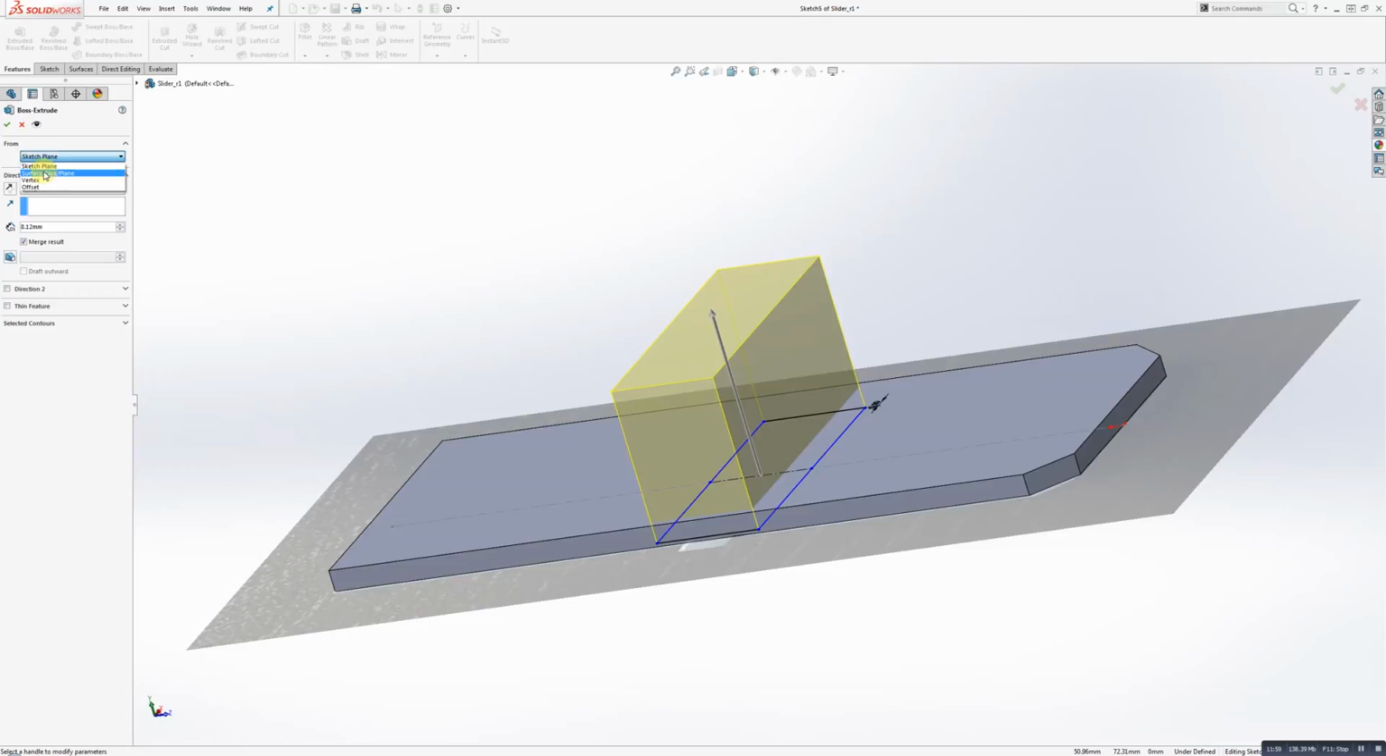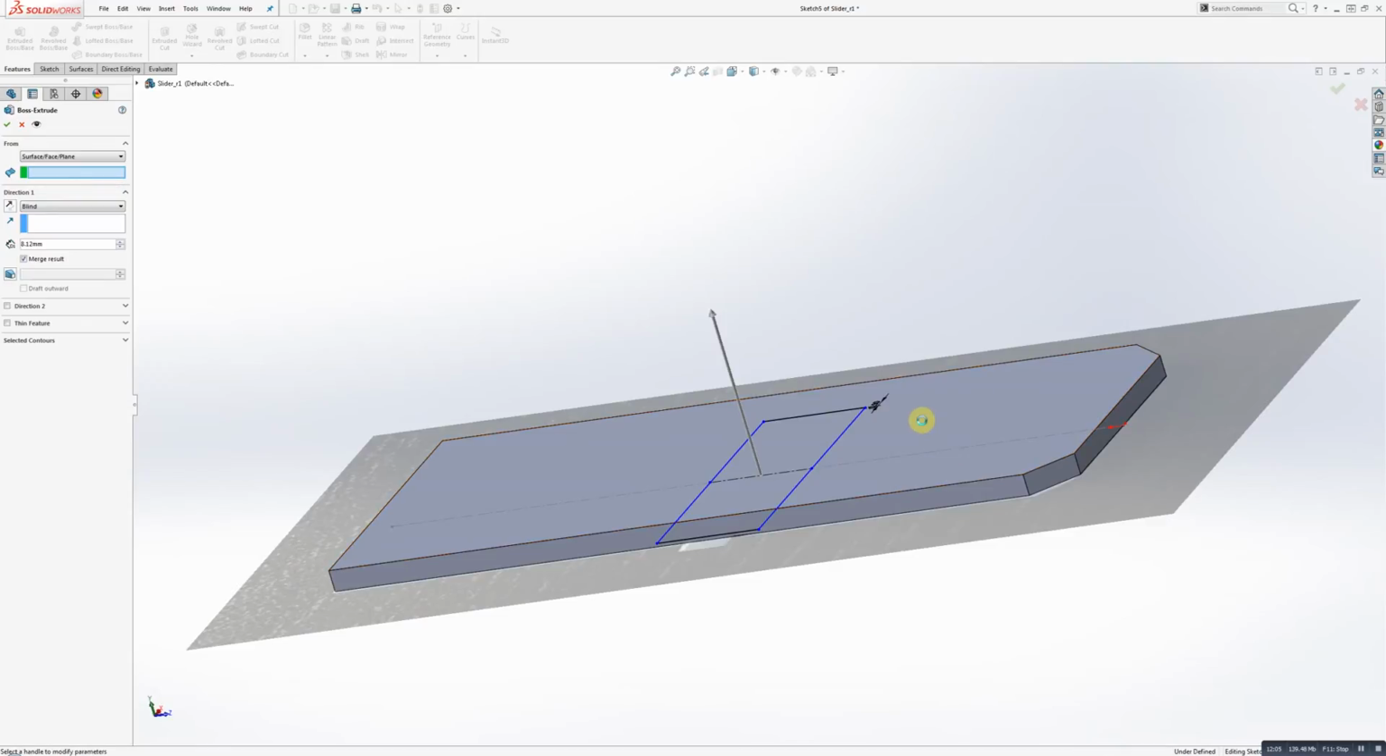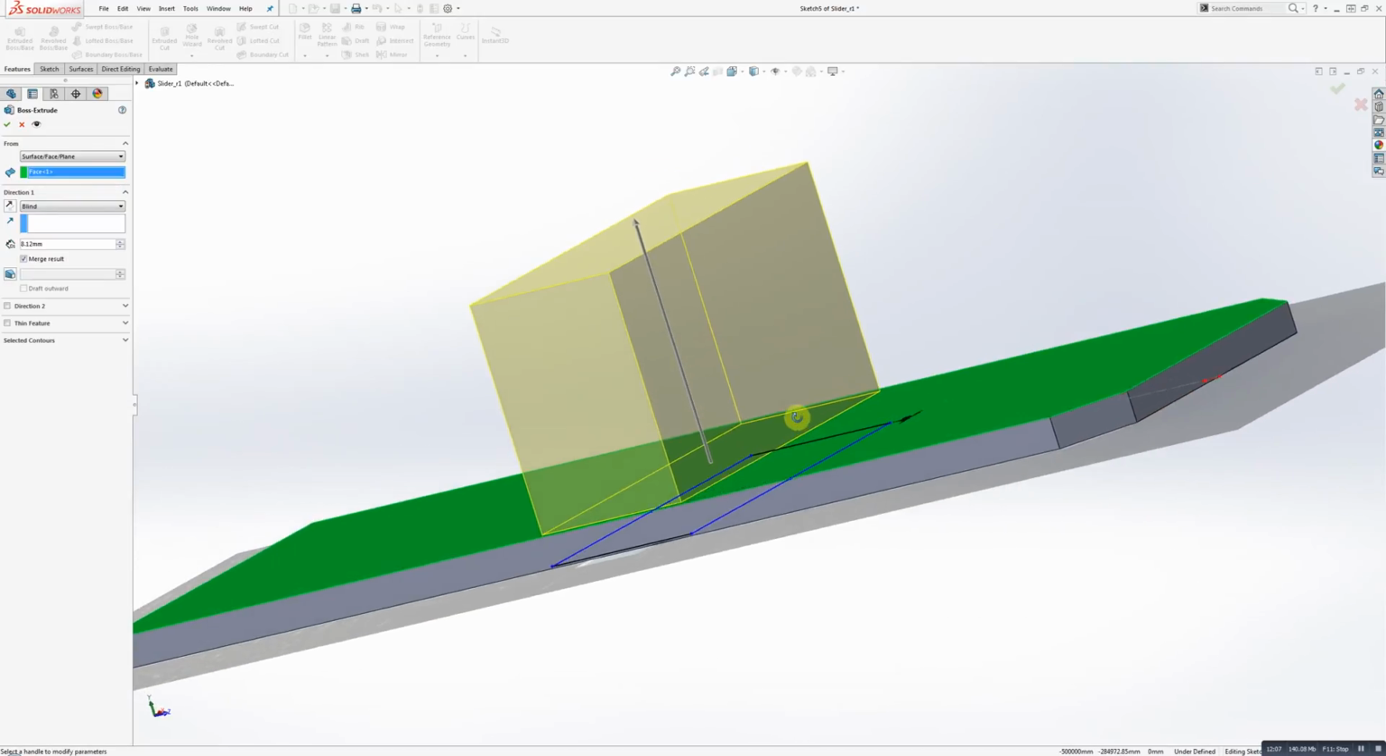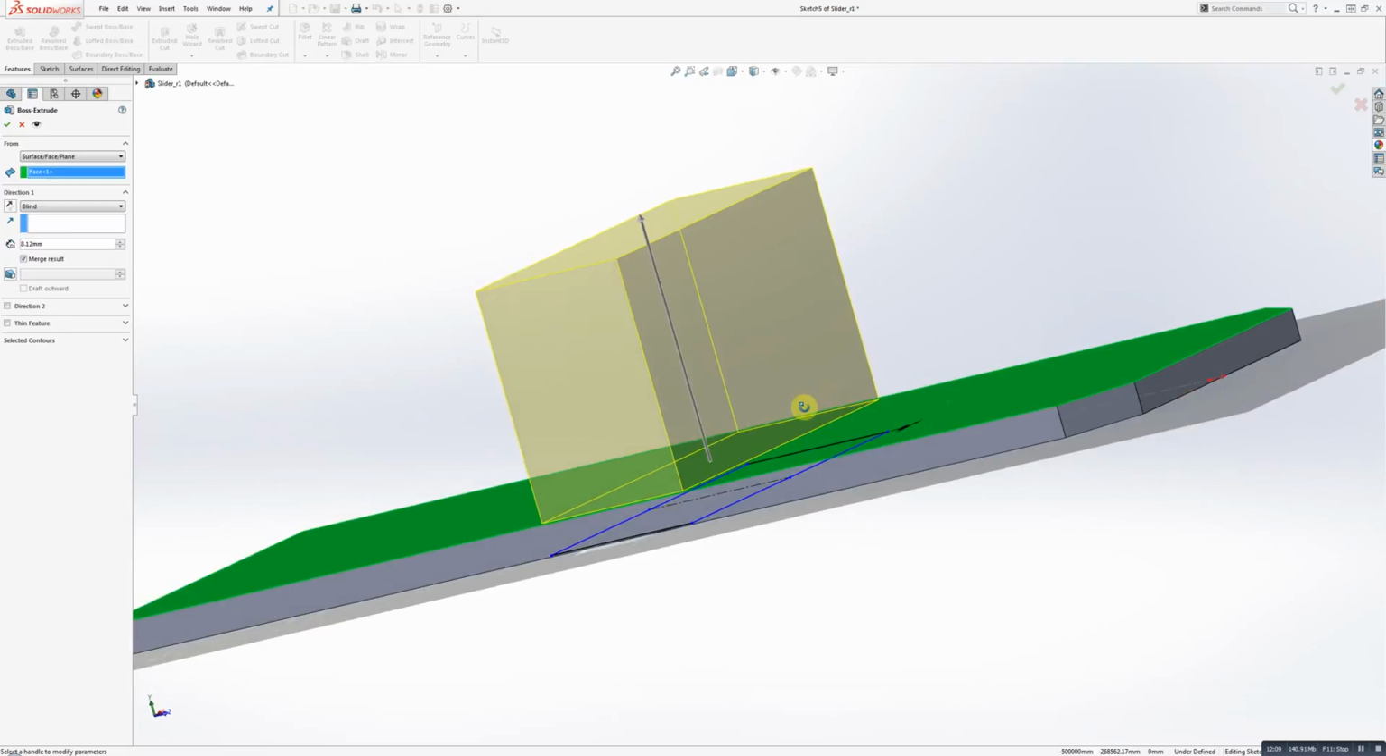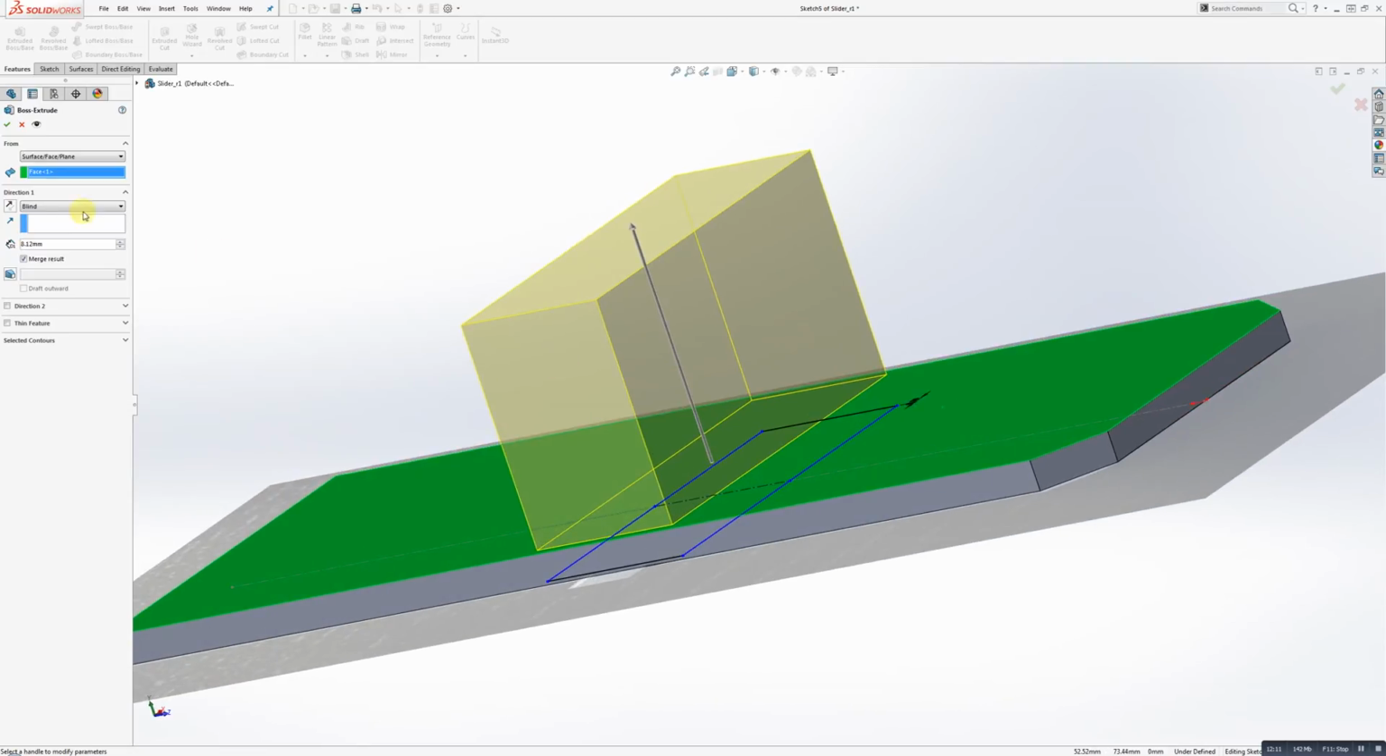So in the From setting here, you set it to Surface, okay? And then you click on this top surface, and that has this boss extrude starting from the top surface and going upwards. And then it's simple as just setting it to 3.8. All right.